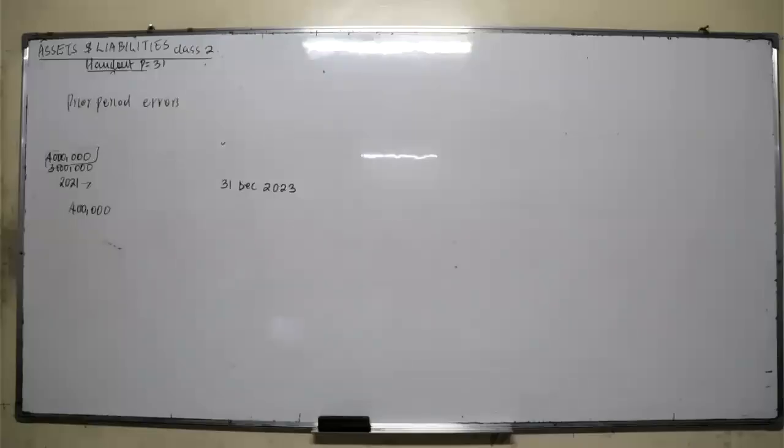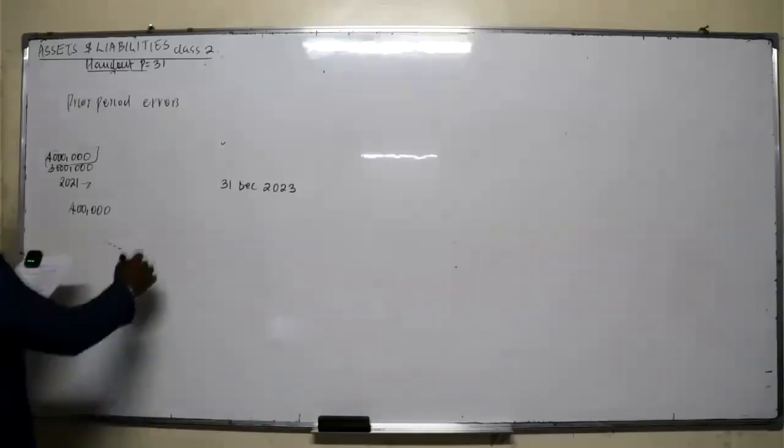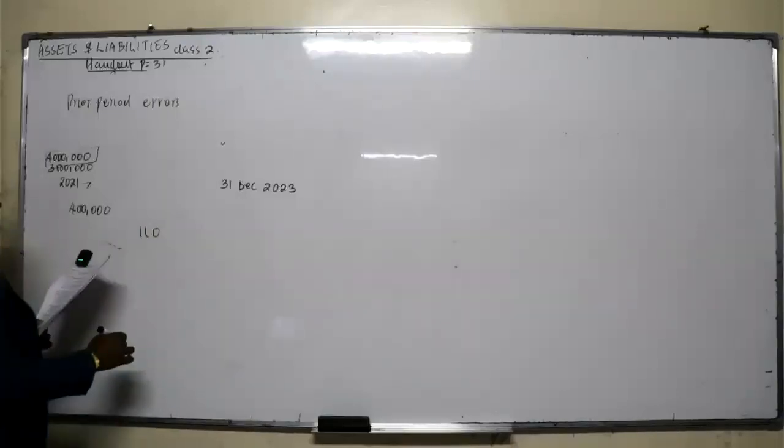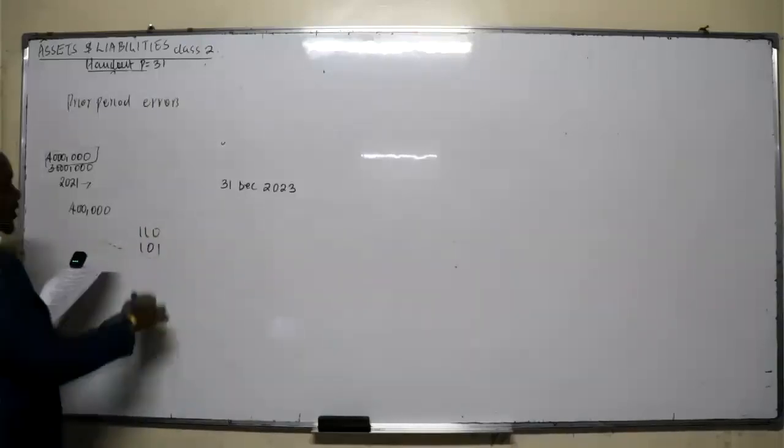So is it commission or omission? Commission. What about when the amount should be 110 and you record 101? You are reversing the 1 and 0. You need to be familiar with these errors. Go and research on that. That one I won't remind you.